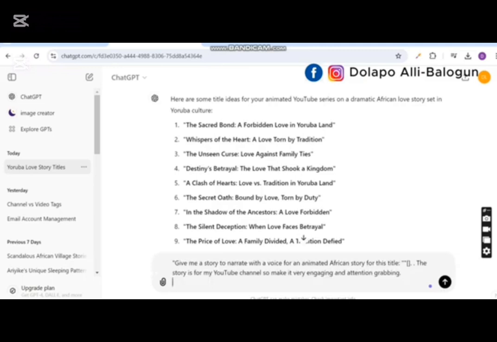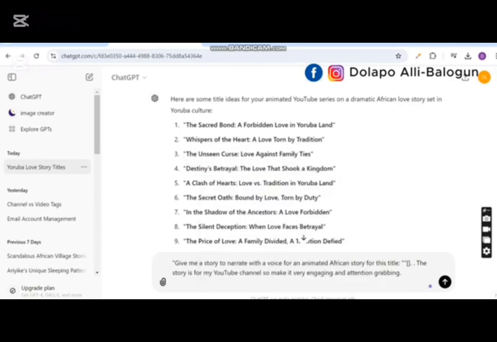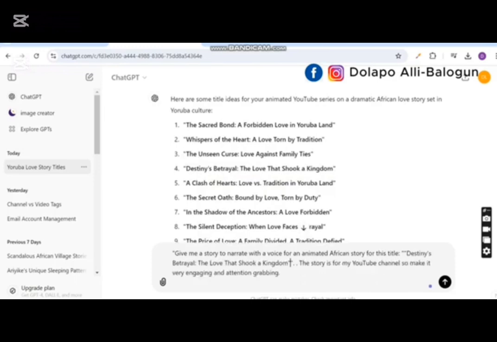So I'll just paste this prompt here. Can you see this prompt here? Give me a story to narrate with a voice for an animated African story for the title. Now I'm going to copy this title and paste it right here. Okay, so give me a story to narrate with voice for an animated African story for this title: Destiny's Betrayal, the love that shook a kingdom.